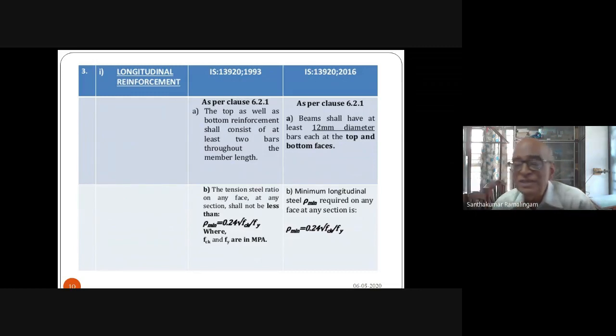But there has been some change between 1993 and 2016. 1993 does not insist on 12 mm diameter bars to be provided at both top and bottom faces, minimum 2 number at the two ends, whereas the new code 2016 insists that beams shall have at least 12 mm diameter bars each at top and bottom faces. At least 2 plus 2, 4 bars of 12 mm diameter is mandatory. This is the change. The other provision has been kept without any change. Next slide, please.